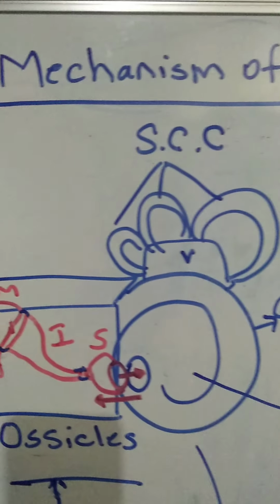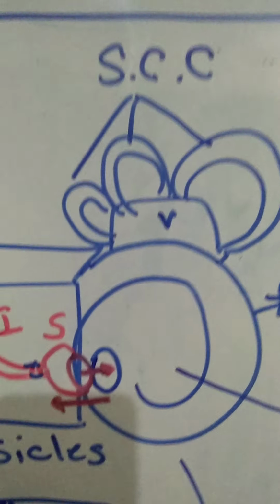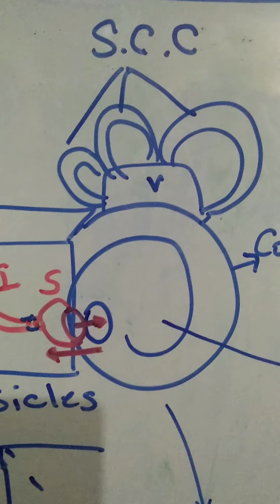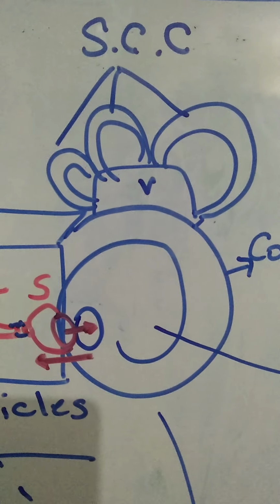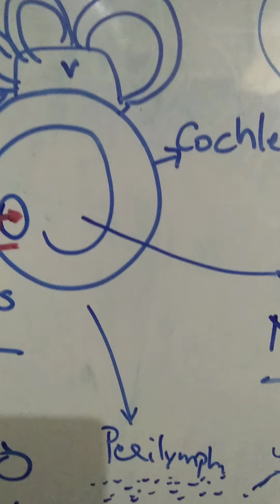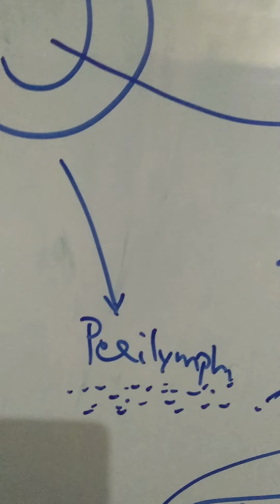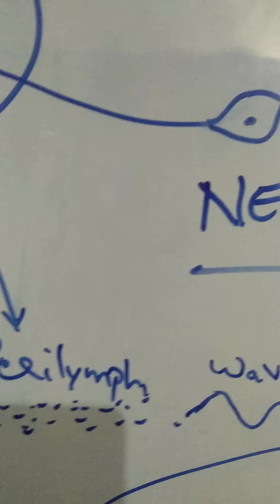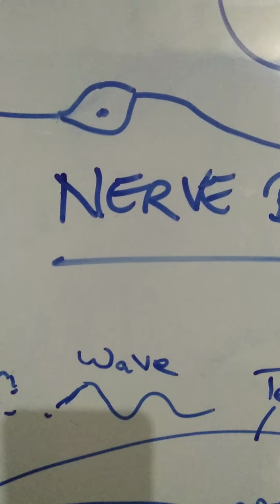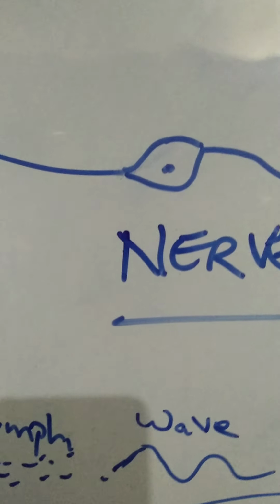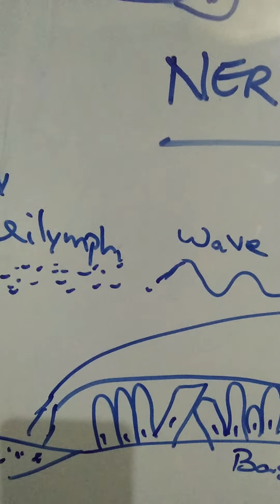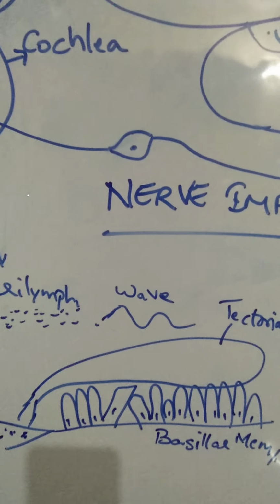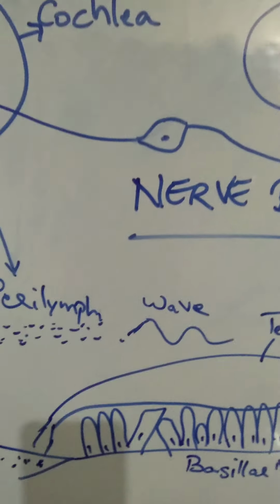Okay, let's see this. So when the stapes goes in and out of the cochlea like a piston, it vibrates a liquid within the cochlea. This is called cochlear fluid. Specifically speaking, perilymph, a liquid within the cochlea is called perilymph. When the perilymph is vibrated, a wave is created inside that, right? So when this wave is created, we have something called the organ of Corti, or the receptor for hearing. This organ of Corti has got hair cells.